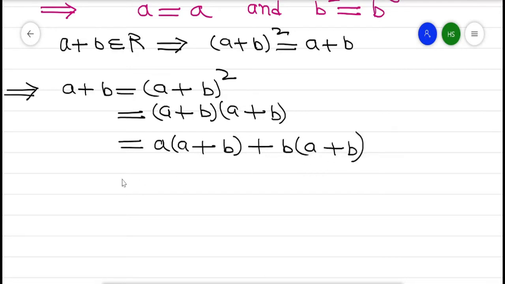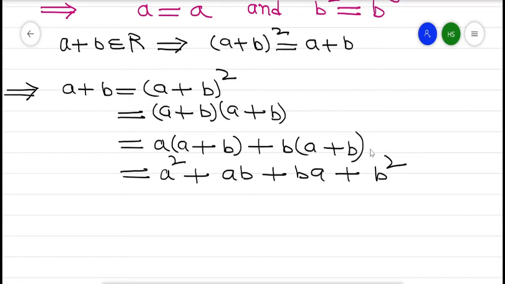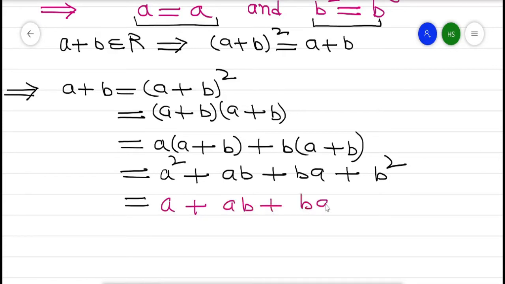By applying the distributive law, this is a square plus ab plus ba plus b square. By using the earlier results, it implies a plus b equals a plus ab plus ba plus b.